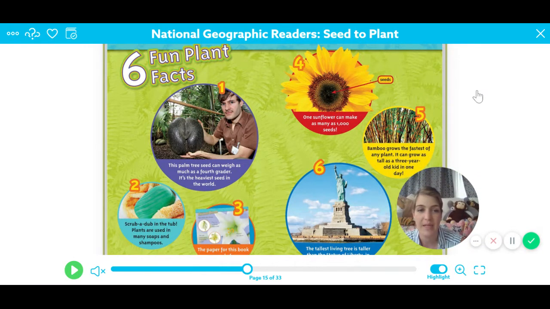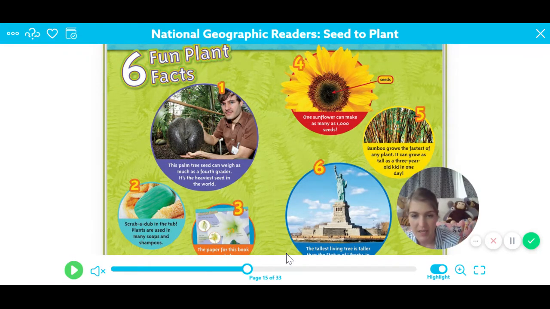6 fun plant facts. Number 1, this palm tree seed can weigh as much as a 4th grader. My goodness. It's the heaviest seed in the world. Look at that. As much as a 4th grader, that must be like 50 or 60 pounds at least. That's a lot. Number 2, scrub-a-dub in the tub. Plants are used in many soaps and shampoos.